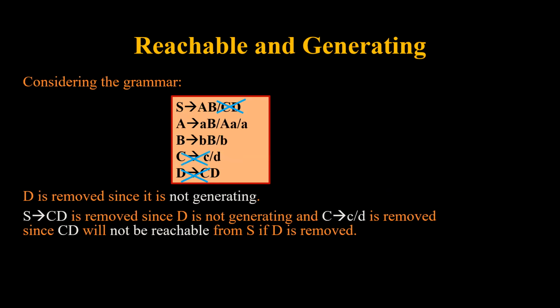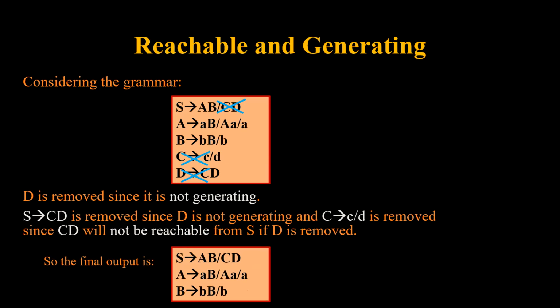If CD is removed, C is also removed because now it is not reachable from S. So the final output which we will have will include all the productions of S, all the productions of A and all the productions of B. The useless symbols were C and D.